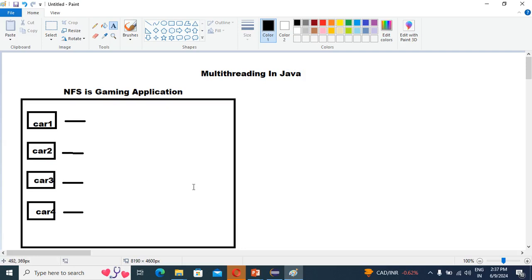Once car 3's task completes, then car 4 will start. So this is without multi-threading. One car is moving, suppose car 1. Once the first car's task is complete, only then the second car's task will start, and simultaneously car 3 and car 4 as well. So this is the NFS game without multi-threading.